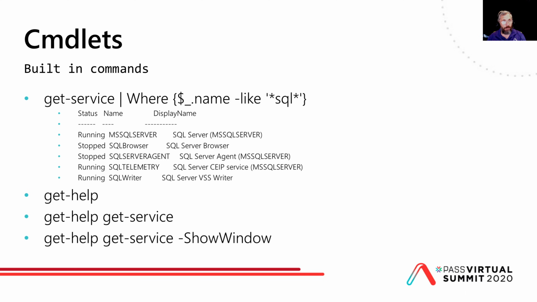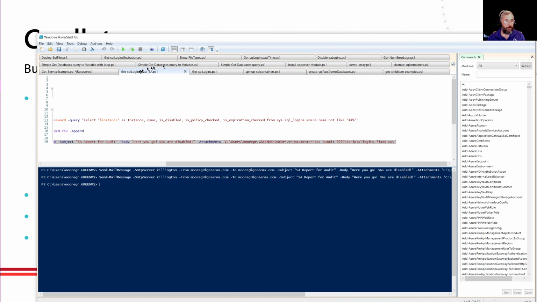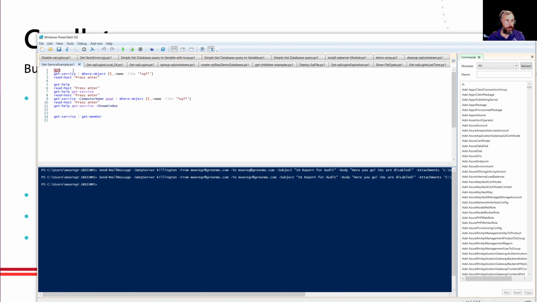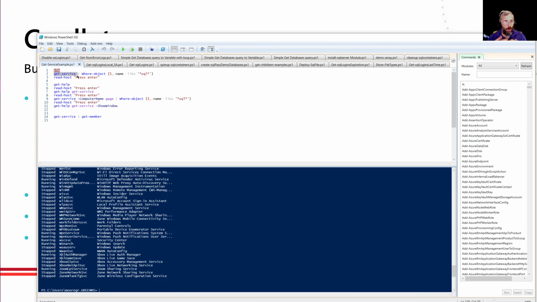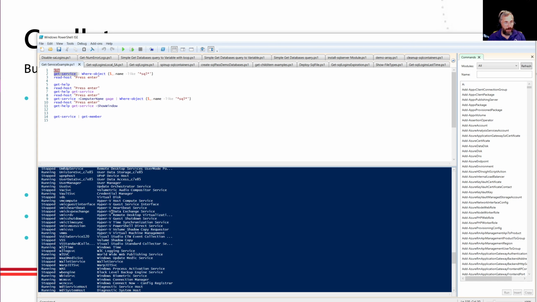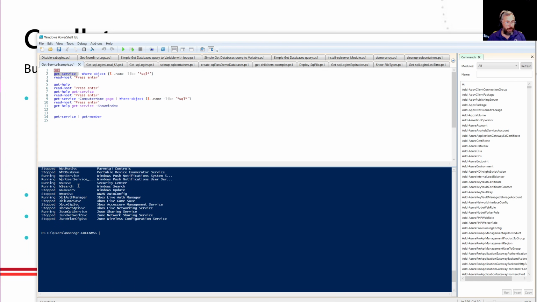But rather than talk about them, let me jump into our first demo. So bear with me here as I jump into our first demo and find my examples. So the first example is the Get-Service example. I'm going to clear the screen here, and I'm just going to run the commandlet by itself without any other information. And you'll see all this scroll by. These are all the services currently running on my desktop where I'm recording this from. I can see I've got Hyper-V services, the compute service started, but some of the others stopped. I've got SQL Server running. A lot of good information.